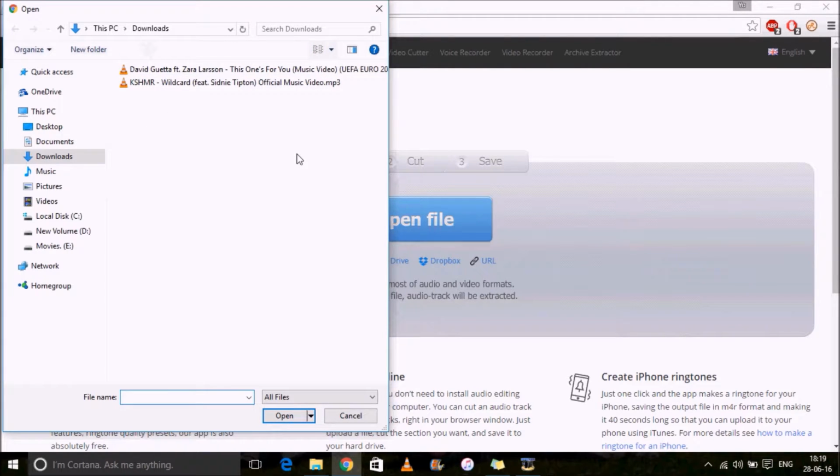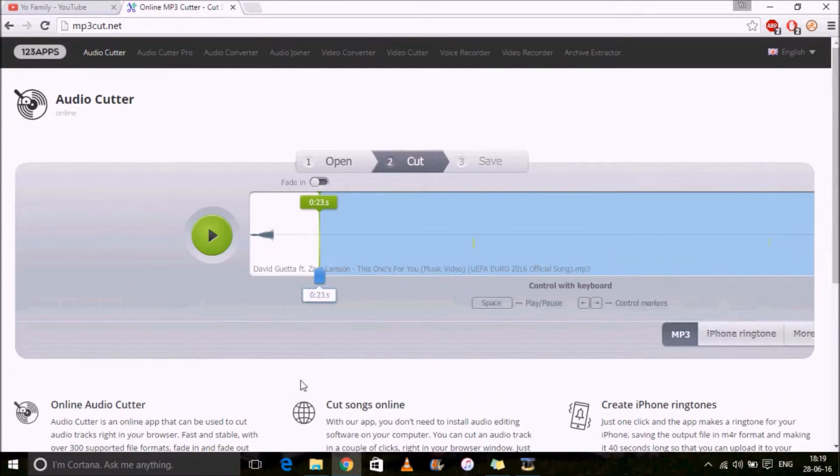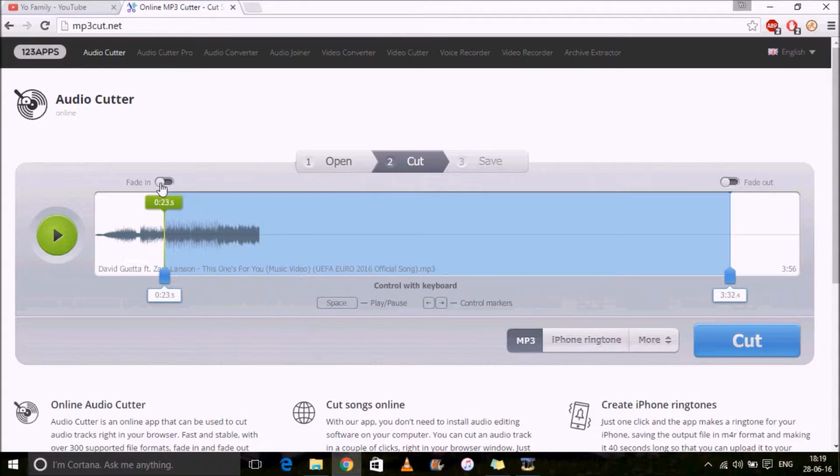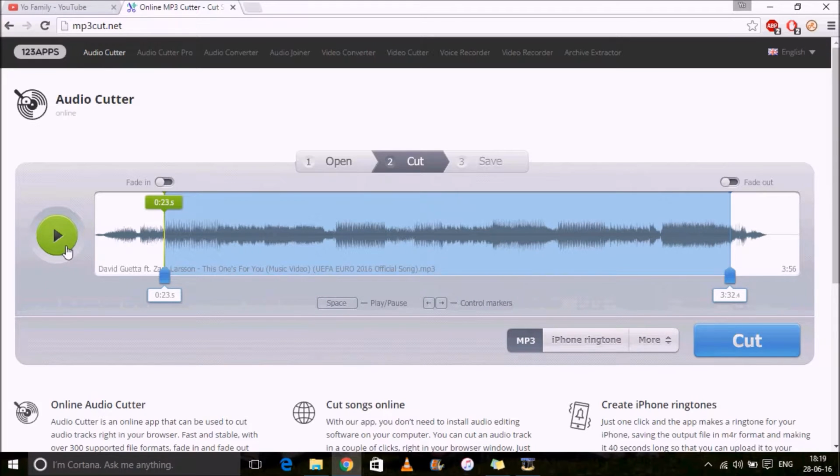I'll choose this one, my favorite. It comes like this. Don't fade in, it's a waste. Never fade in, and keep it as mp3. Choose which part you need.